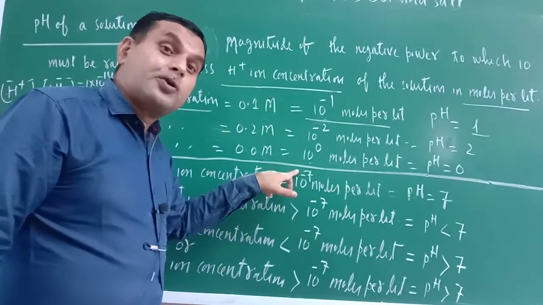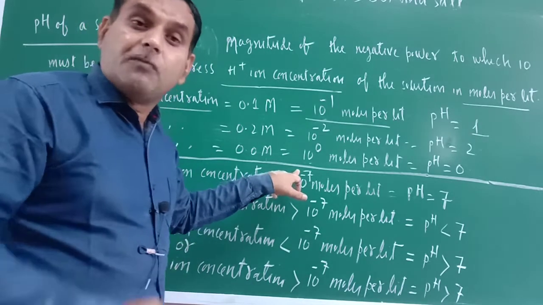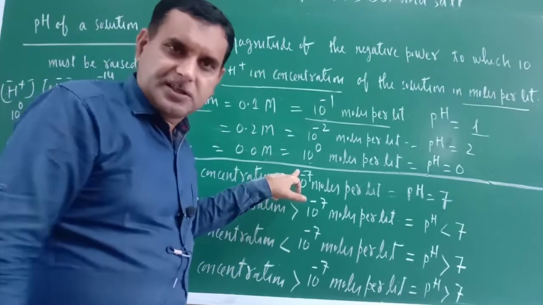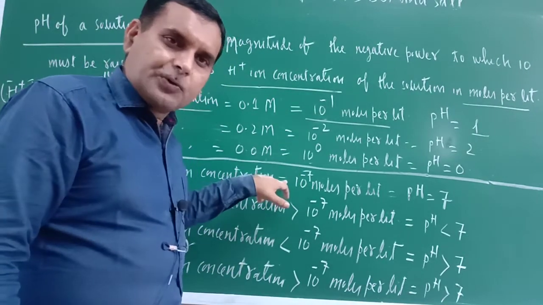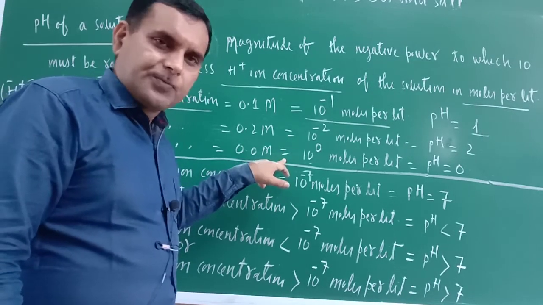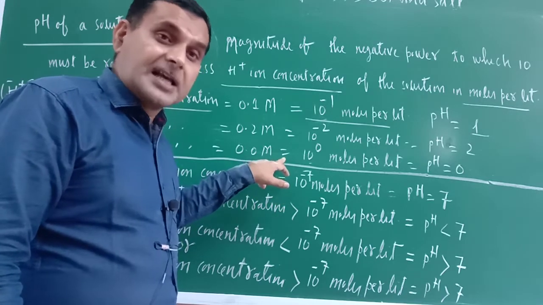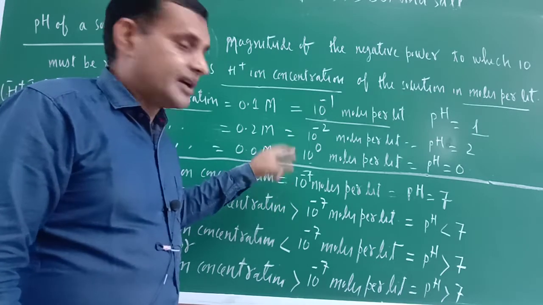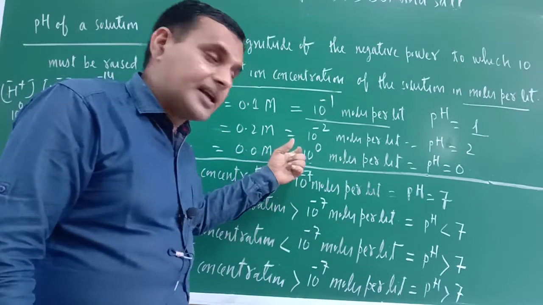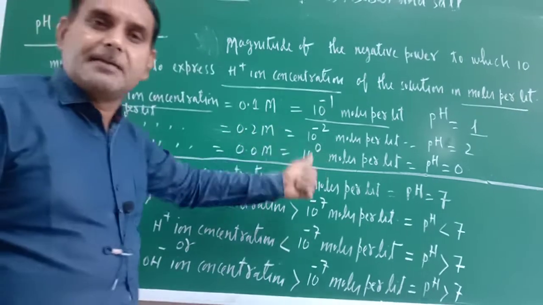The negative power to which 10 must be raised, that is only pH. Whatever negative power of 10 is written, that is only pH. In case of neutral solution, the negative power of 10 is 7. So pH equal to 7. So for neutral solution pH is 7.